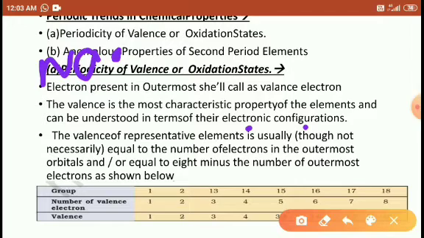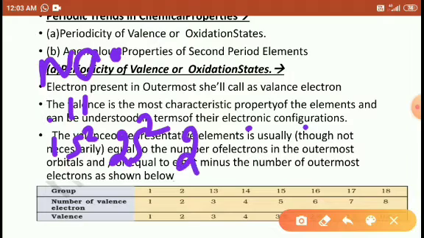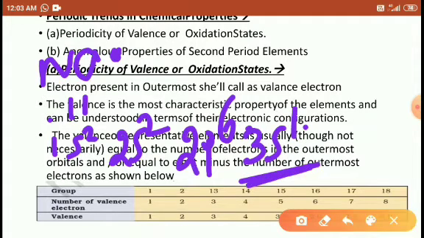With the help of this one valence electron, how do we determine it? When we write the atomic number 11, that is 1s2, 2s2, 2p6 and 3s1. So the outermost is 1 electron. In terms of the electronic configuration, we know the outermost is 1 electron. So its valence is 1, and it shows only one bond with some other chemical species. Right students? So it plays the most important role.